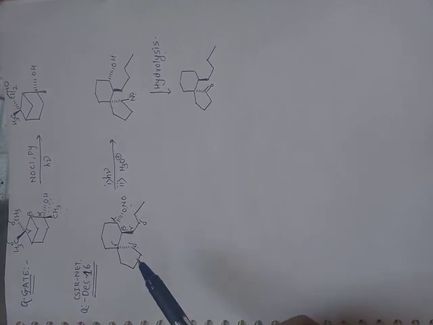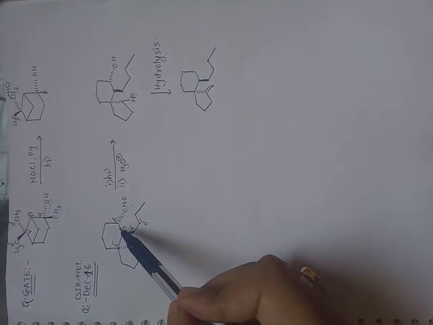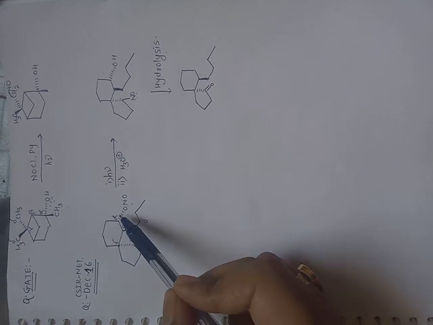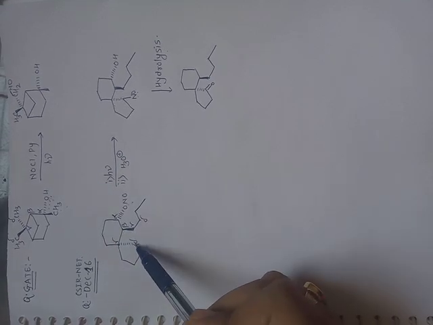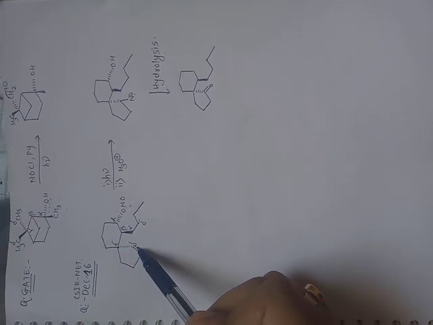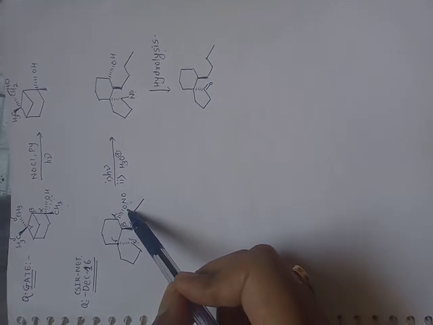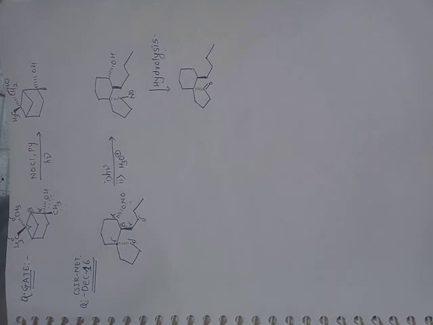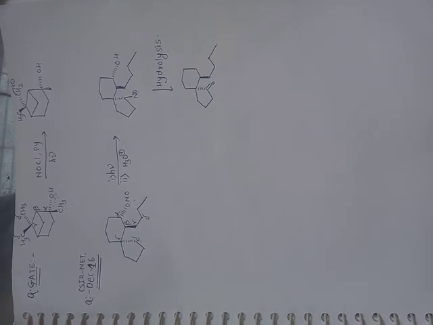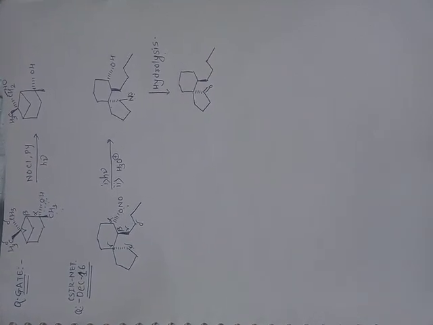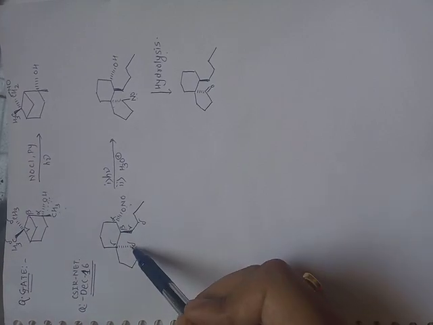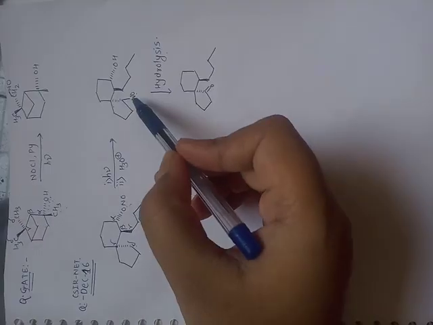In this example, there are 2 delta positions, alpha, beta, gamma, delta, alpha, beta, gamma, delta. But this delta carbon is below the plane of the paper. That's why this O radical abstracts a proton from that delta carbon, forming a radical on that delta carbon. This delta carbon again combines with the NO radical to form the nitroso group.